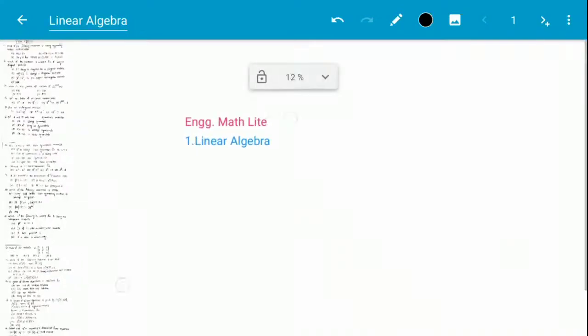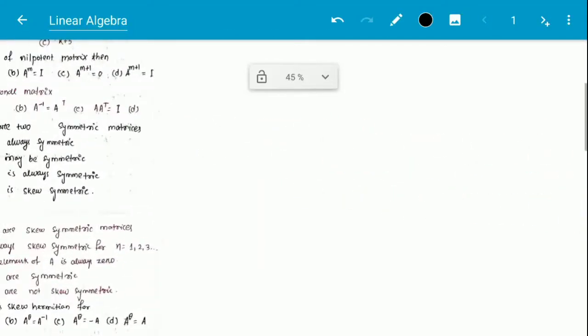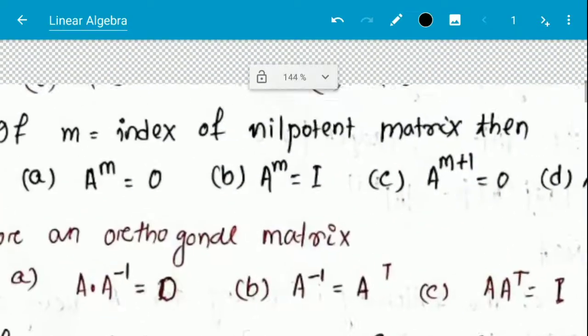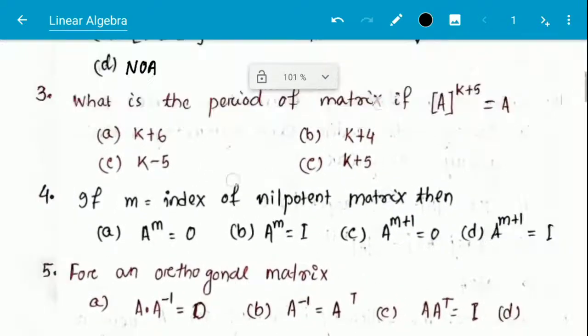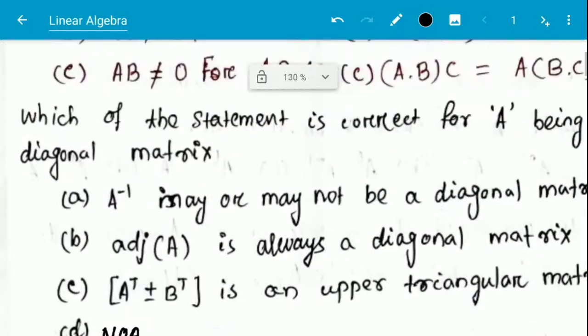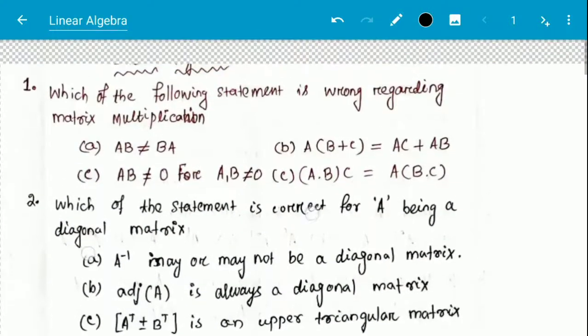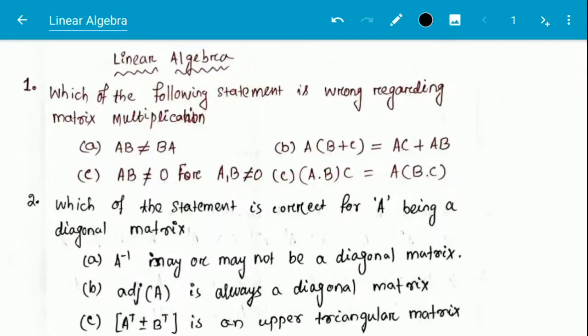Here are the questions I have written in handwritten form because I have not got enough time to type these questions. First question: which of the following statements is wrong regarding matrix multiplication?